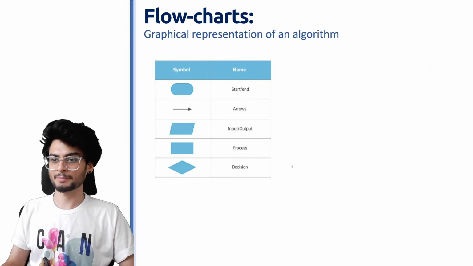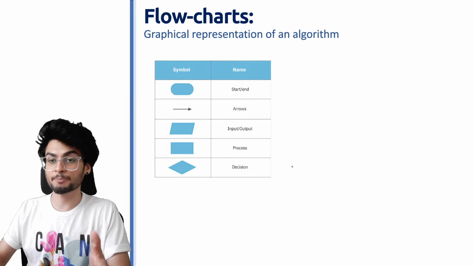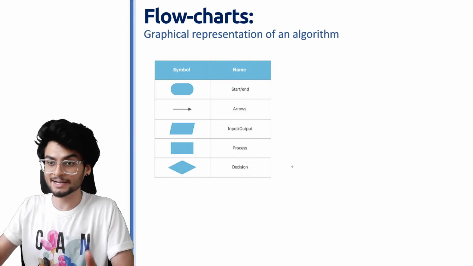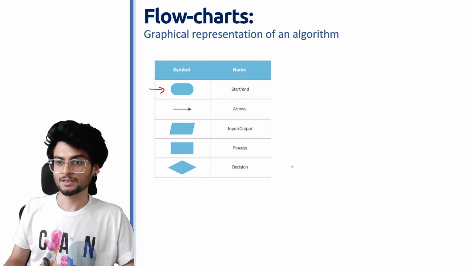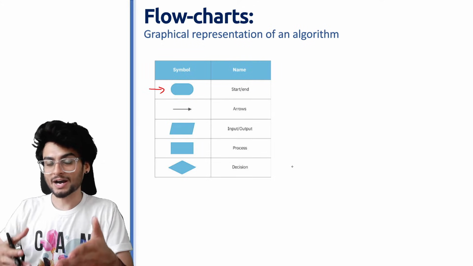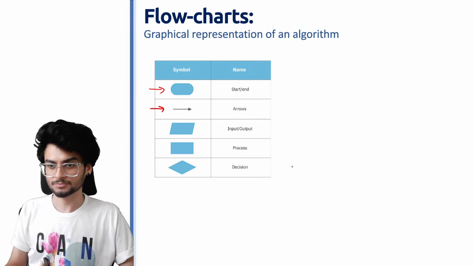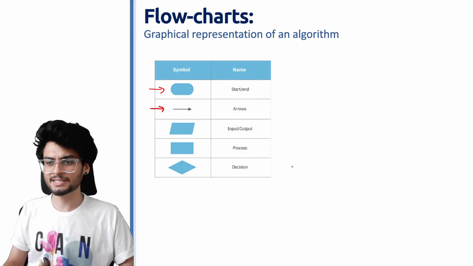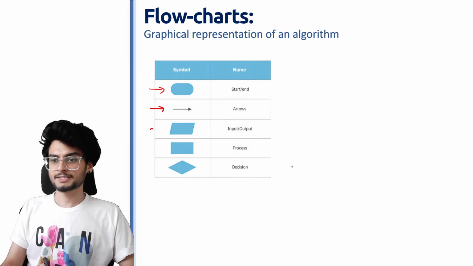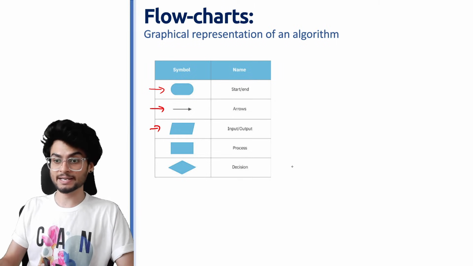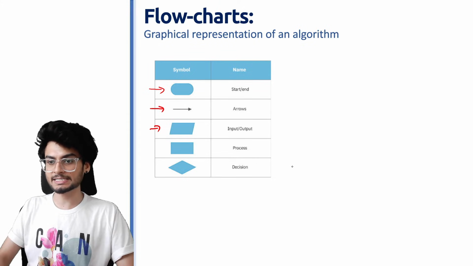Inside Python programming, when we create such flow charts, there are certain symbols associated. If you are starting something, beginning a program, the symbol you will have to use will be this. When moving from one part of a program to the other part, we start using arrows. It is fairly common knowledge that we generally use arrows when moving from one part to another. Whenever we take input from the user or display something on the screen, this is the symbol which is being used.